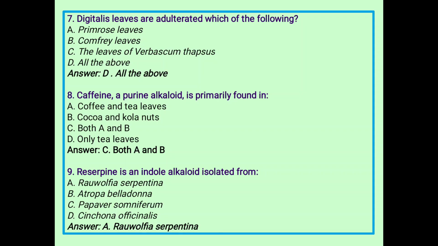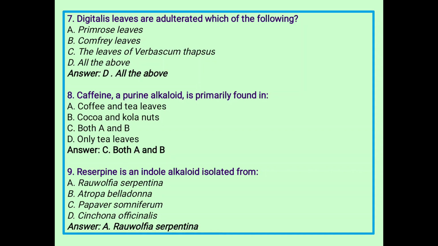Next, caffeine, a purine alkaloid, is primarily found in: A, coffee and tea leaves; B, coca and cola nuts; C, both A and B; D, only tea leaves. So answer C, both A and B. Coffee and tea leaves, coca and cola nuts.